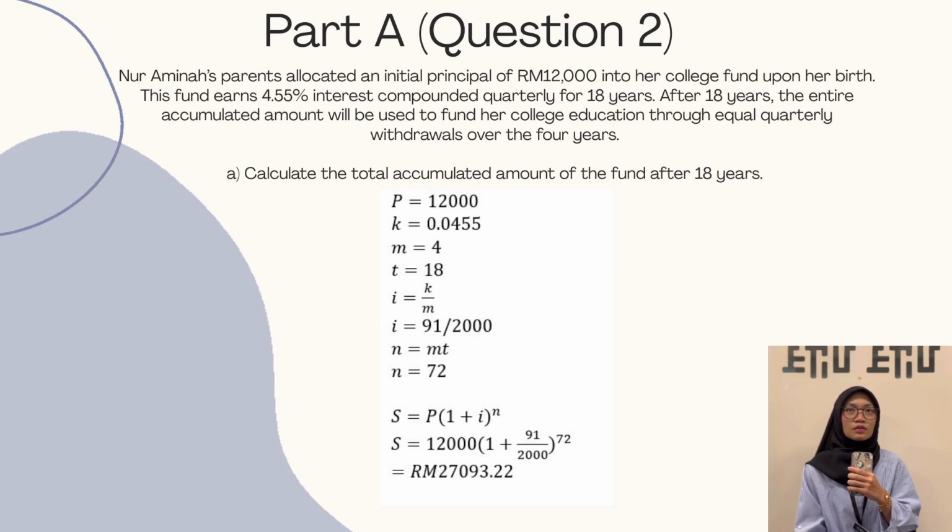The total is 27,093 ringgit and 22 cents. So S equal to 27,093 ringgit and 22 cents.